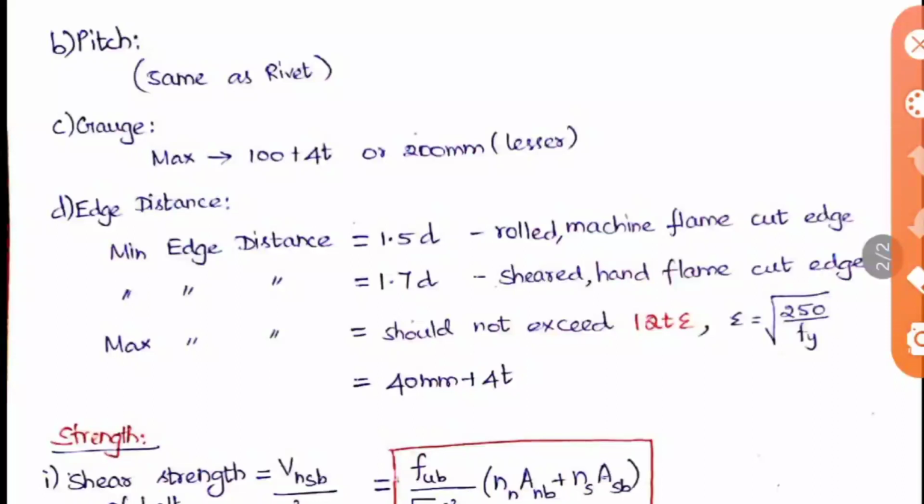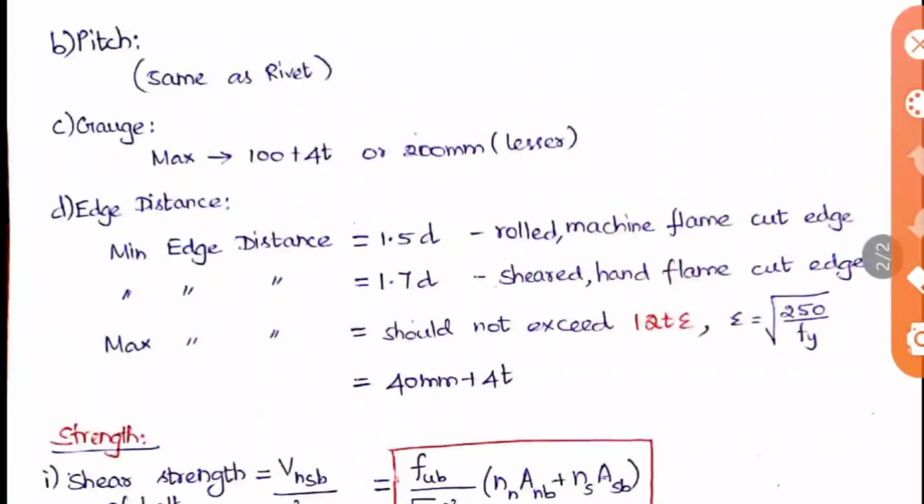The minimum pitch is 2.5 diameter, and the maximum pitch has various categories. So study those for rivet also, for bolt also. And then the third one is gauge. We already know that it is the center to center distance of the bolts measured along the width. Here the maximum gauge distance should be 100 plus 4t or 200 mm, whichever is lesser.